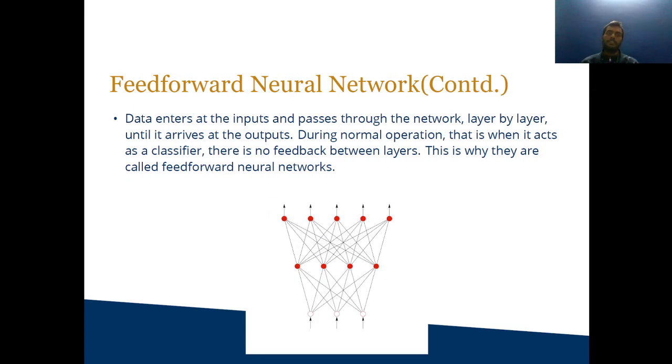In a feed forward neural network, data enters at the input and passes through the network layer by layer until it arrives at the output. During normal operation, that is when it acts as a classifier, there is no feedback between layers. This is why they are called feed forward neural networks.